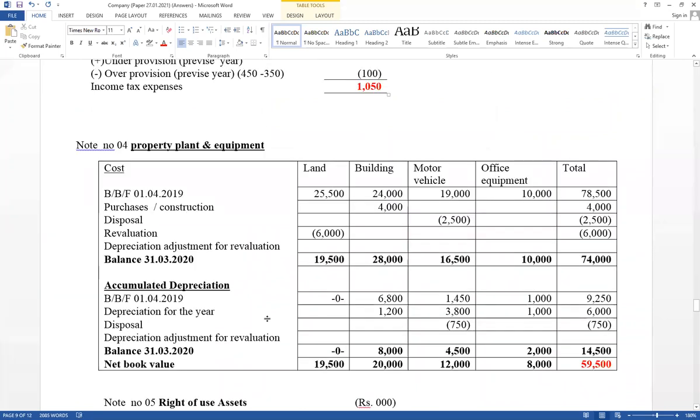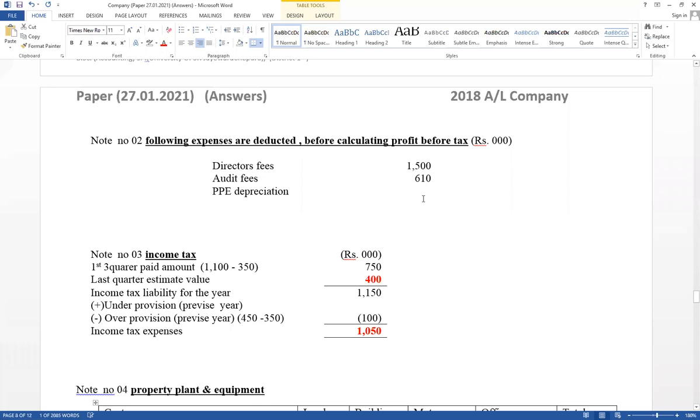It has given depreciation for the year. Total value equal 6,000. Building depreciation, motor vehicle depreciation, office equipment depreciation. Total value should be included. 6,000 as a property, plant and equipment depreciation. Important expense, as well as if it has given stock written off, it has available income under workings, stock written off.